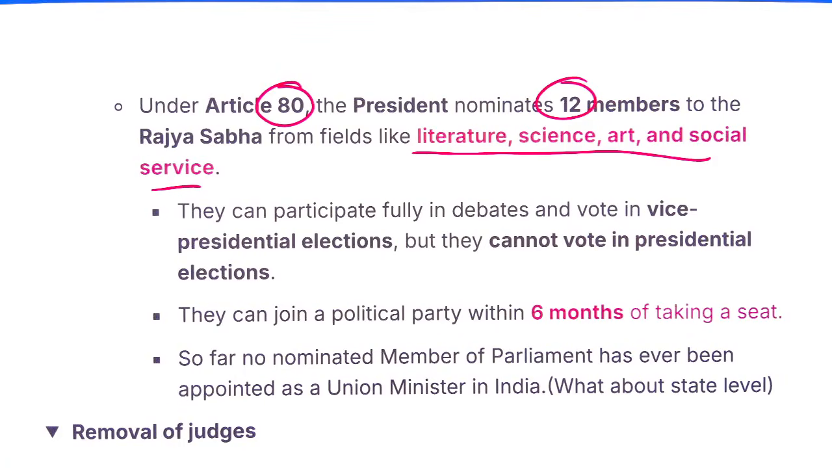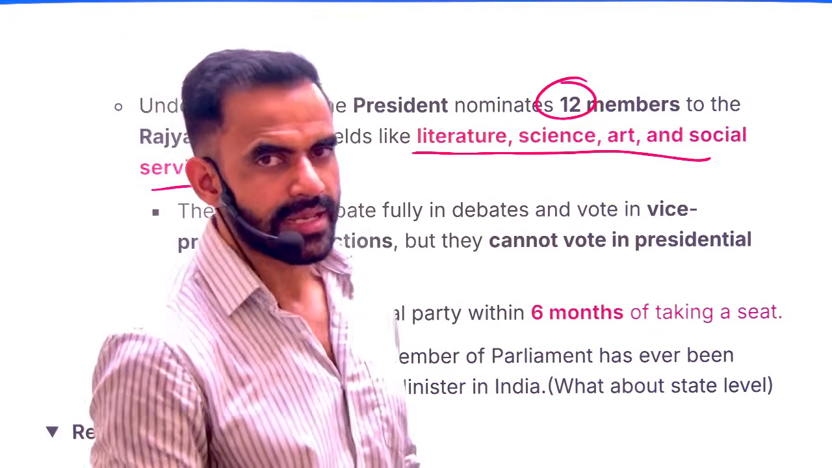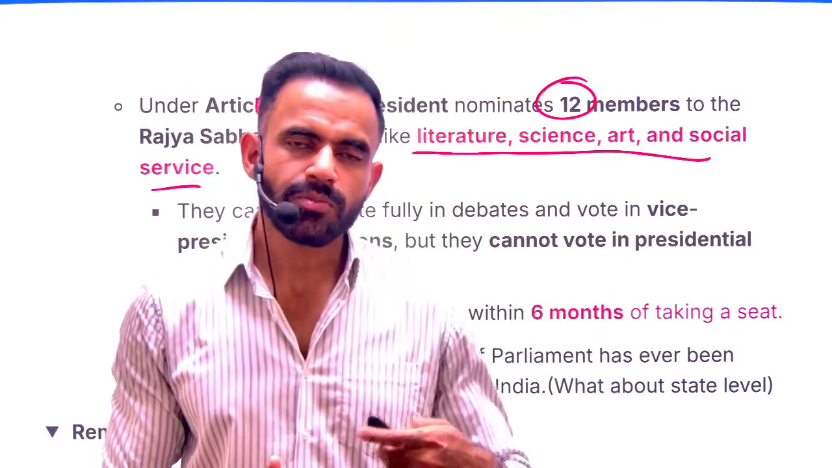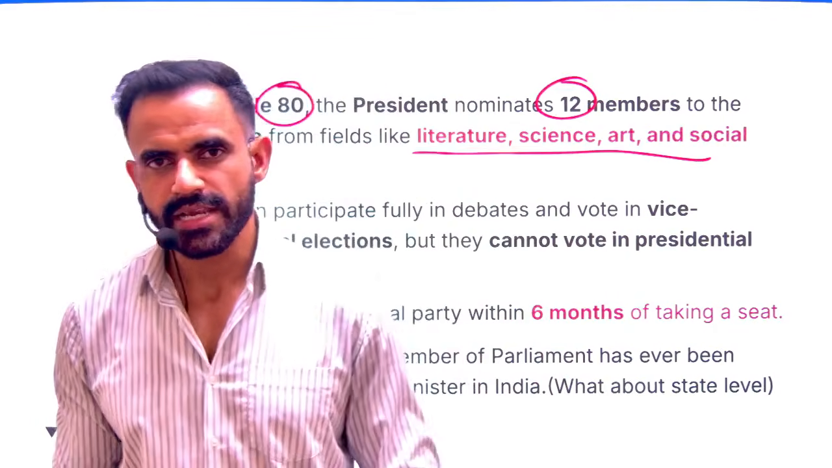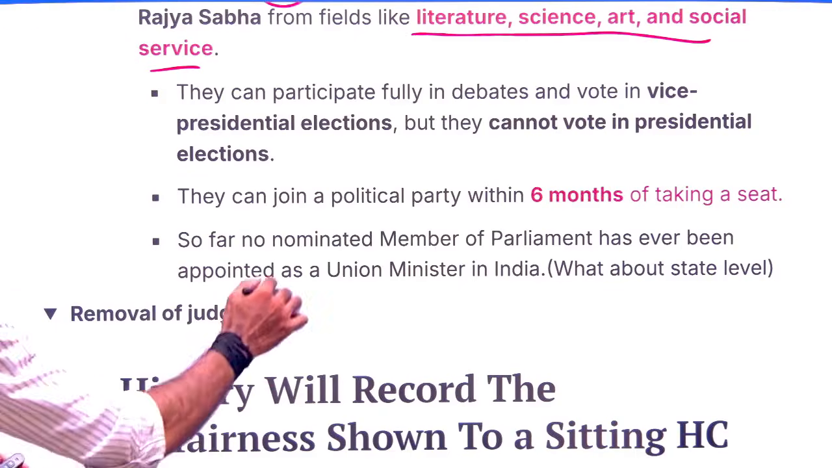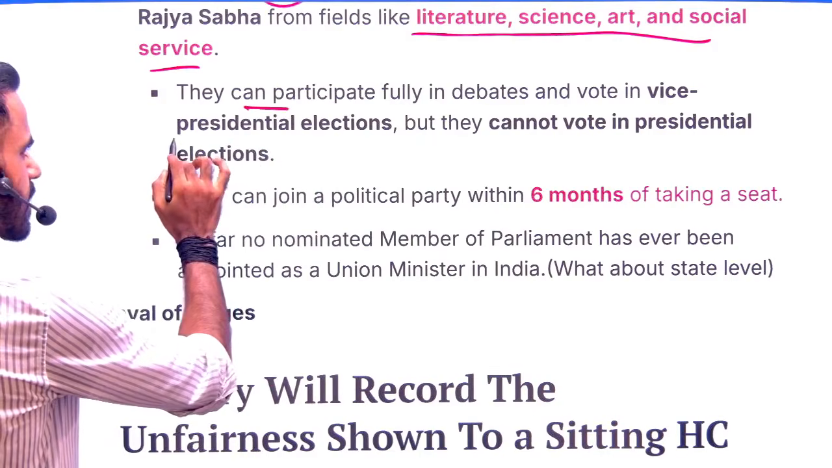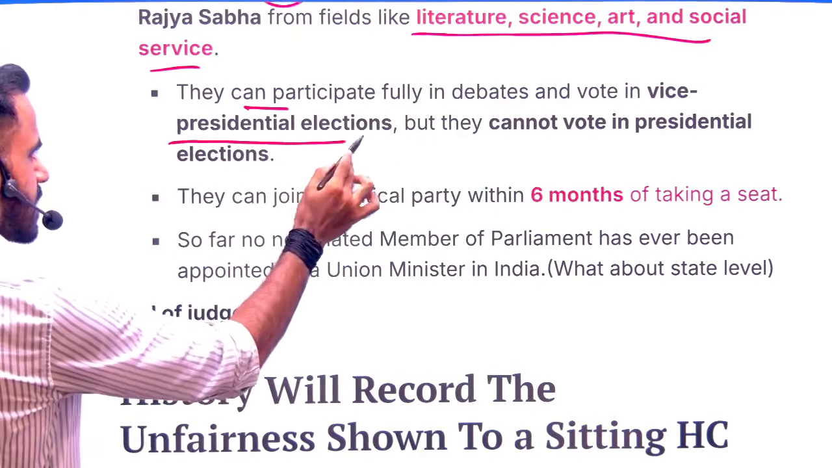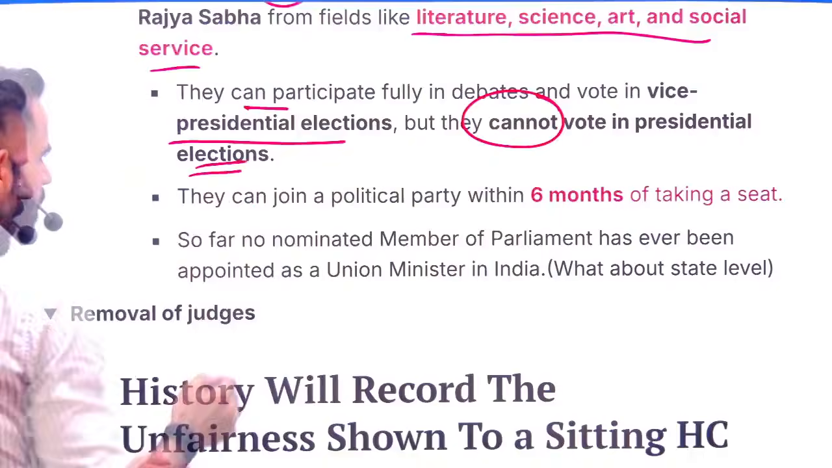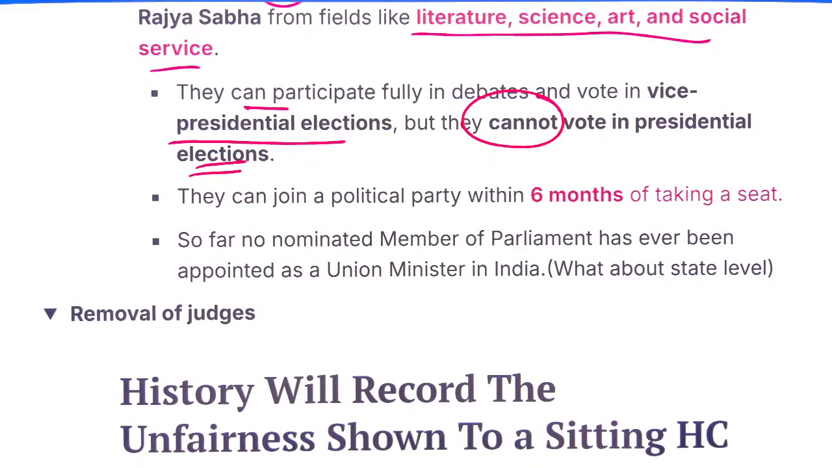Now please remember one thing, at state level there is one more category, that is cooperative. So from that perspective, there are more categories for nomination at state level. Please remember one more thing, nominated members can participate in the debates, they can vote in the vice presidential election, but they cannot vote in the presidential election. In presidential election, basically the nominated members cannot vote.